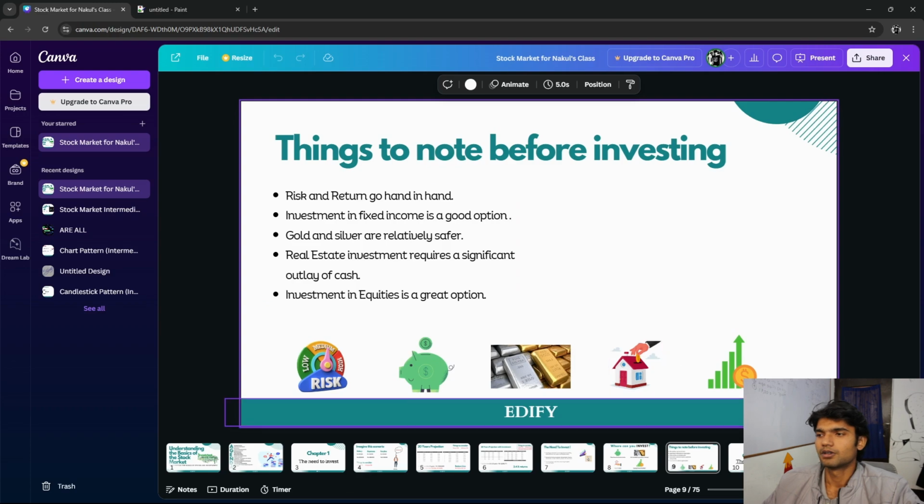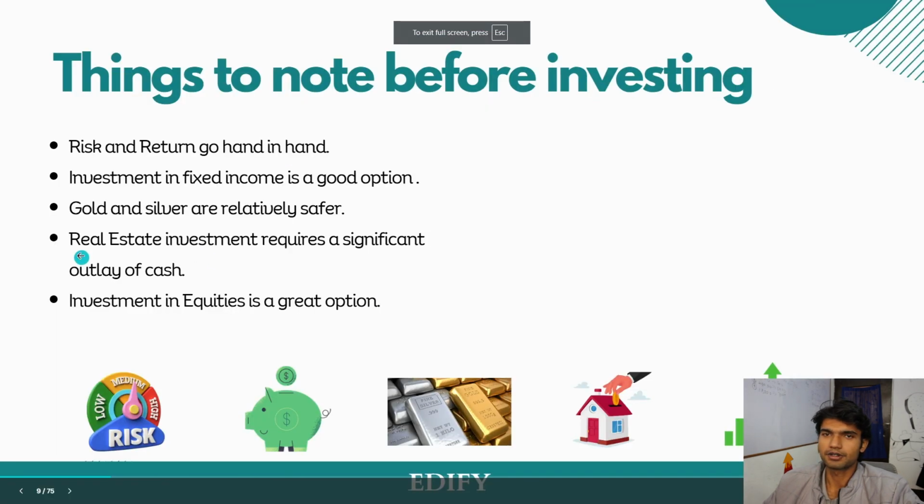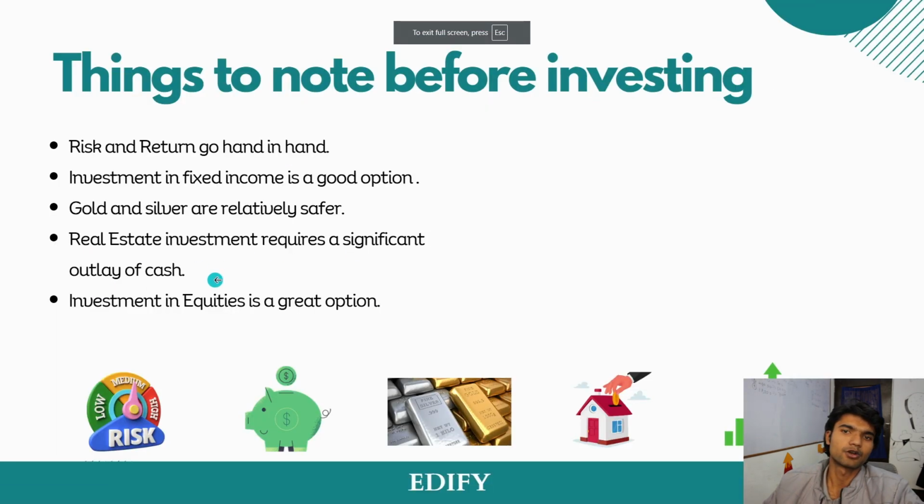Now let's talk about real estate. Real estate investment requires a significant outlay of cash. Yes, real estate is a lot safer, and you have a physical thing there which holds a strong value. For example, a land or a building, flat, anything, it holds a really good value. But see, it's not easy to buy one or sell one. The liquidity gets jammed there. But also it's relatively very safe.